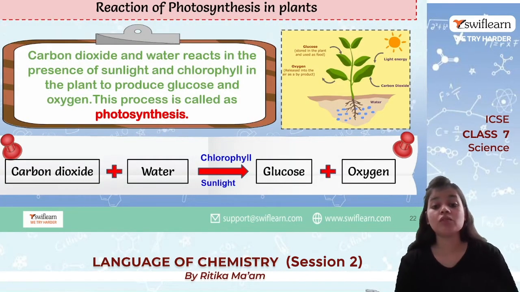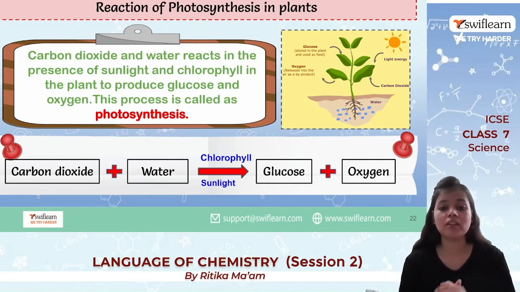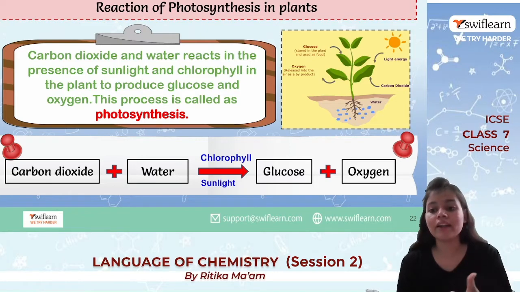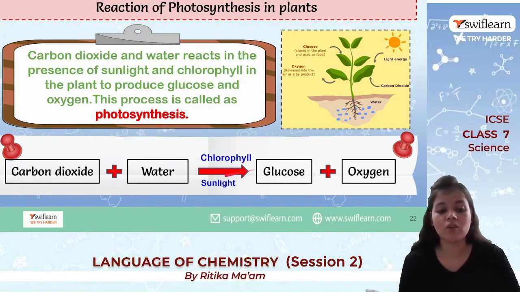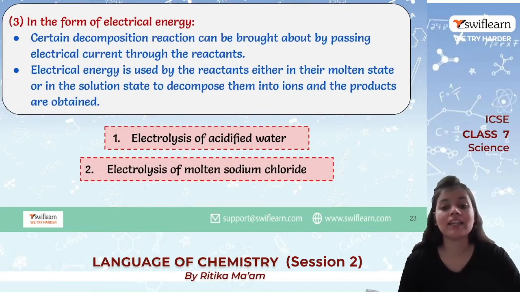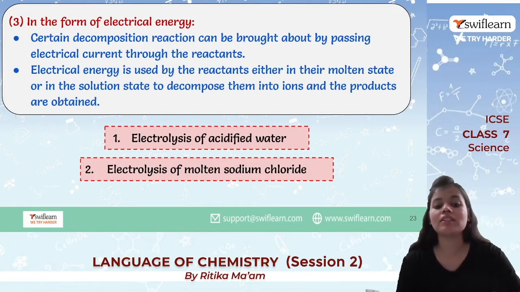Now the same case applies with photosynthesis. The plants take in carbon dioxide and water, and we have sunlight and chlorophyll, so they use it to form glucose and oxygen. This whole process is known as photosynthesis. Here again the light energy is given by the sun. So carbon dioxide plus water react in the presence of sunlight and chlorophyll to produce glucose and oxygen. Now sometimes we also give them energy in the form of electrical energy, and that is known as electrolysis.